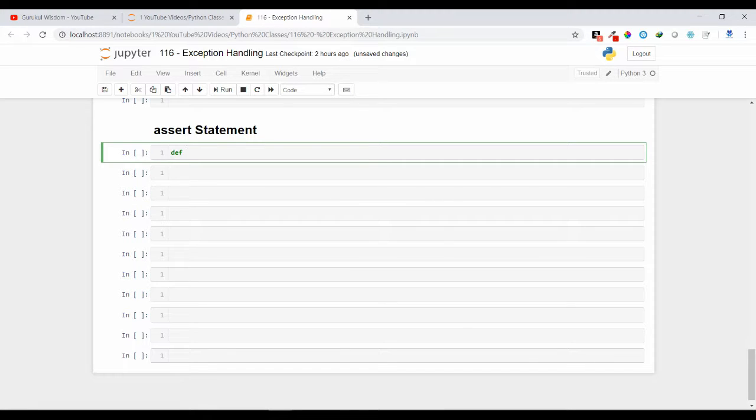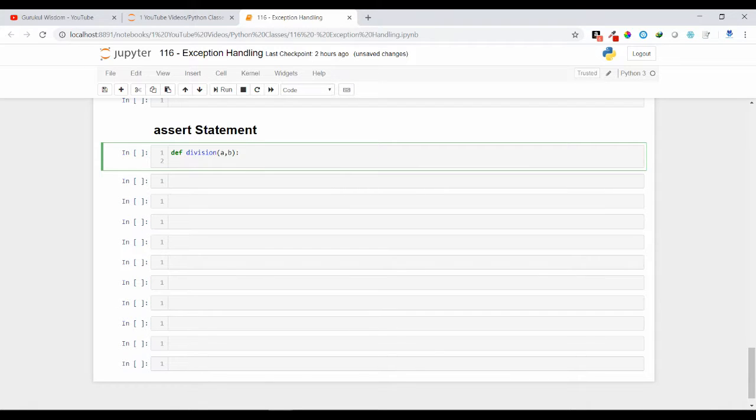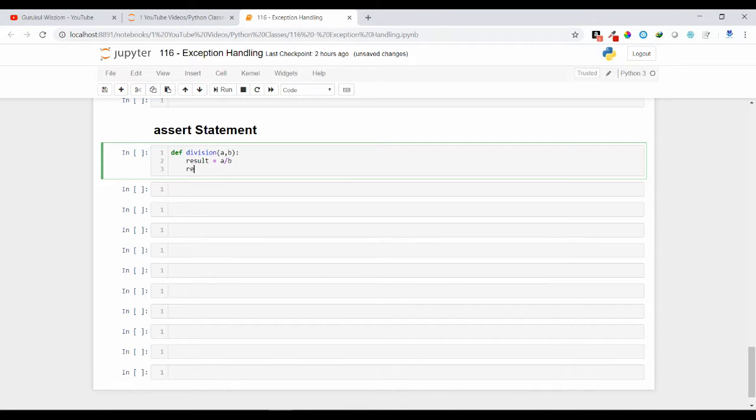Suppose I have a division function, and inside that I just need to divide two numbers and store the result. result equals a divided by b, and I am just returning the result. Here, what are you confident about? You are confident that b shouldn't be 0. If b is 0, I don't want to execute the rest of the code.